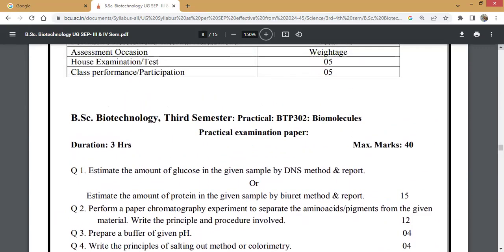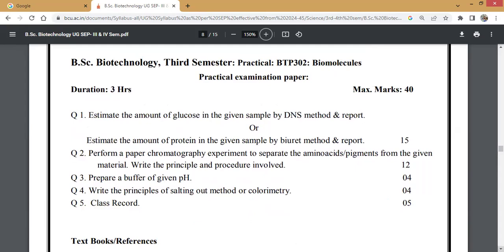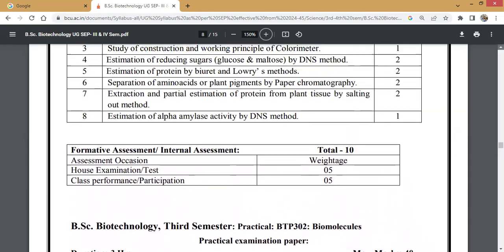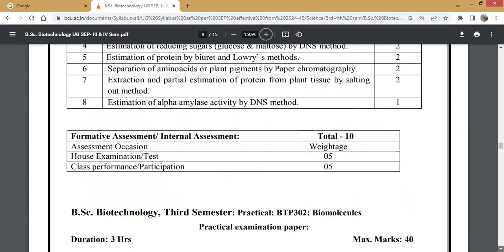Please make a note of this particular practical experiment list and scheme in your observation book. In your practical observation book, you need to write this list of experiments. After the list of experiments, kindly note down this scheme of the practical examination.